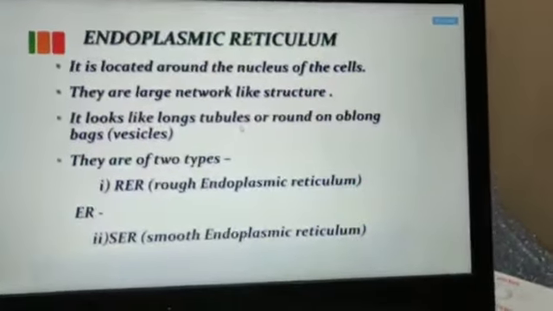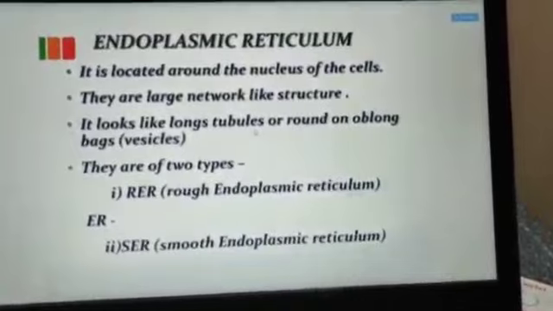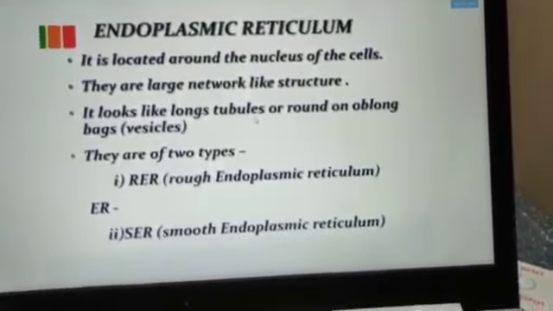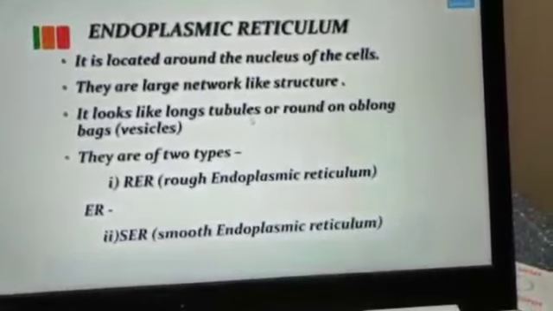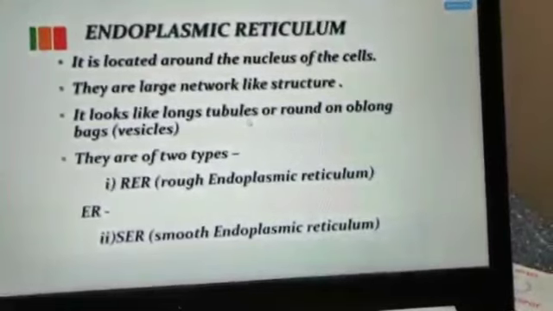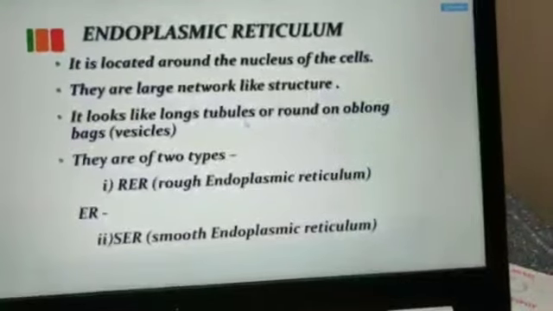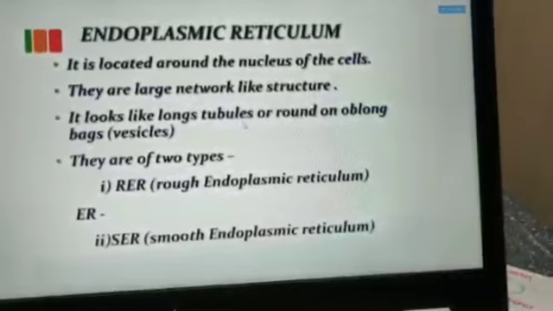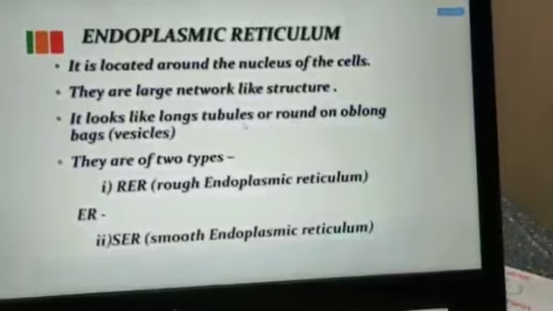Now the next organelle is the endoplasmic reticulum. It is located around the nucleus of the cell. They are large network-like structures. They look like long tubules and they are of two types. We already studied this, children, just to have a recap.